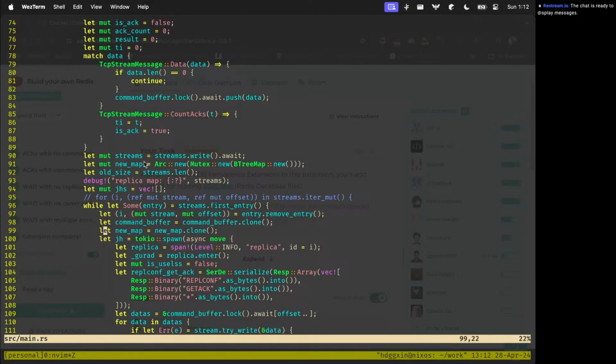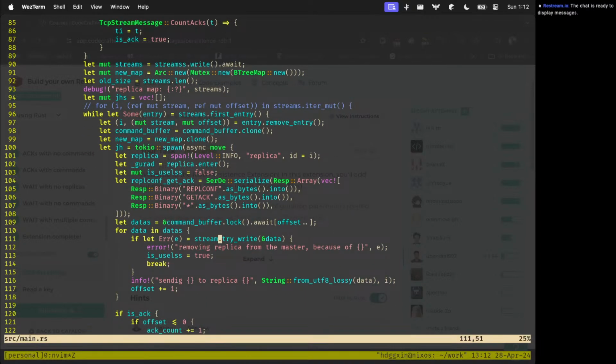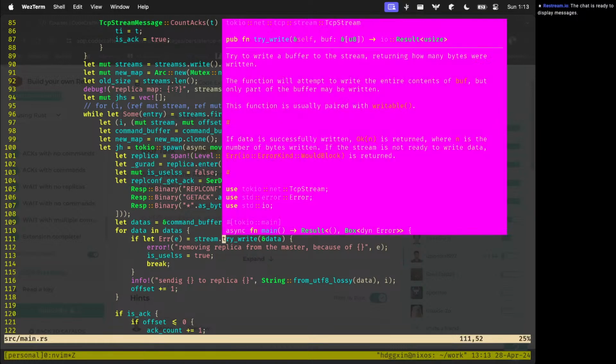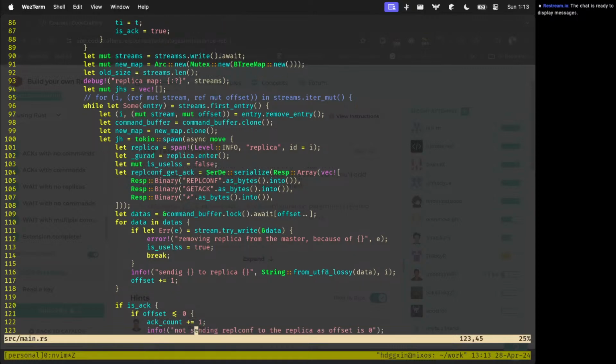Most probably somewhere here where we are trying to write the data, it didn't do it, so I think I need to wait on something. I also don't think that the stream was ready for writing.